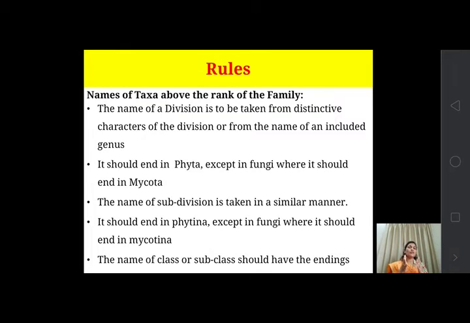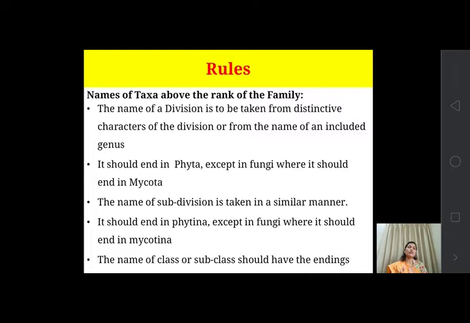Then the name of a subdivision is taken in a similar manner. It should end in phytina, except again in fungi, where it should end in mycotina.